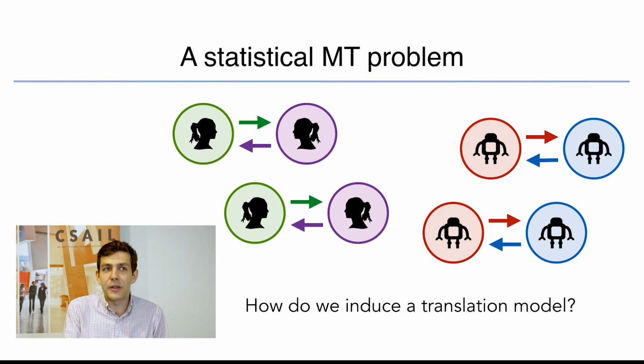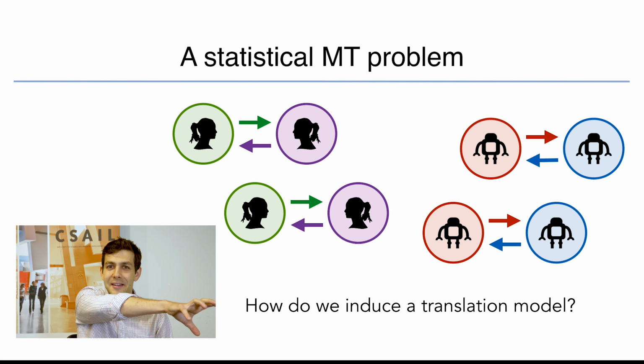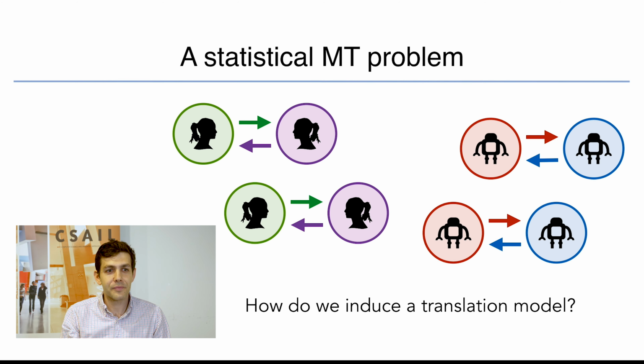The problem here is that we don't actually have access to parallel data. We can generate as many examples as we want of our learned agents talking to other learned agents, and we can go out and collect examples of humans talking to other humans trying to accomplish the same task. But there is no way to generate a parallel corpus of the kind that we typically need for machine translation because there isn't anybody who already speaks this language that we're trying to translate. So we're going to need to come up with some totally different way of finding English sentences that mean the same thing as sentences in this neuralese language.